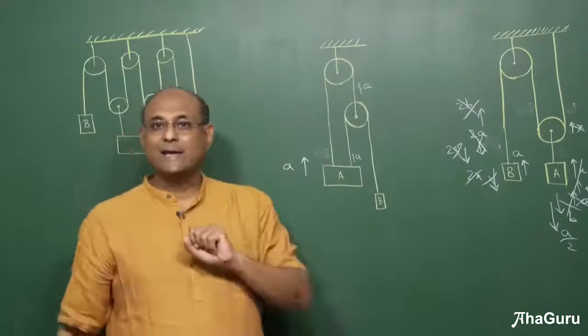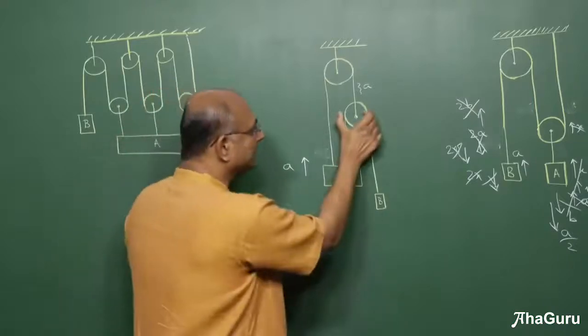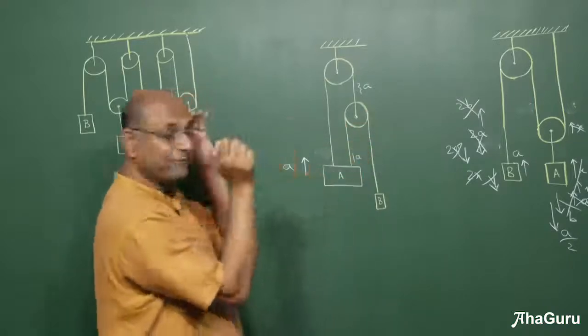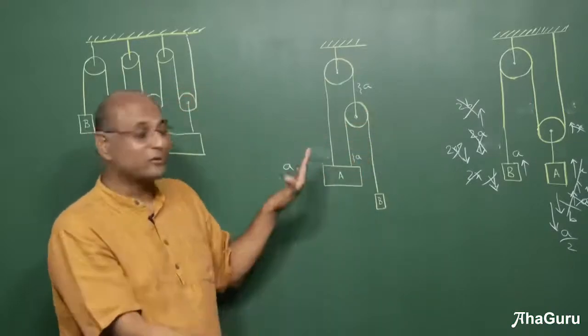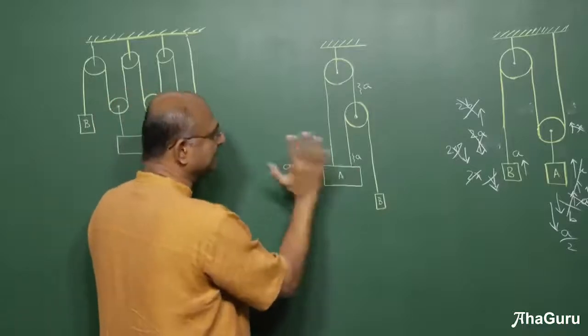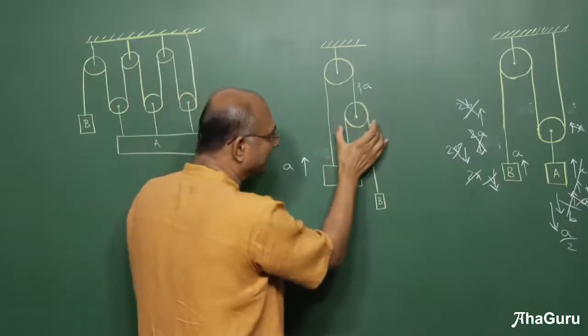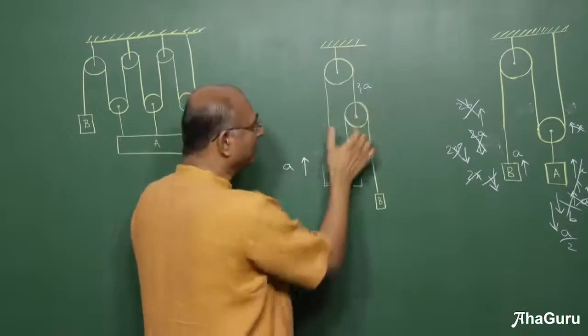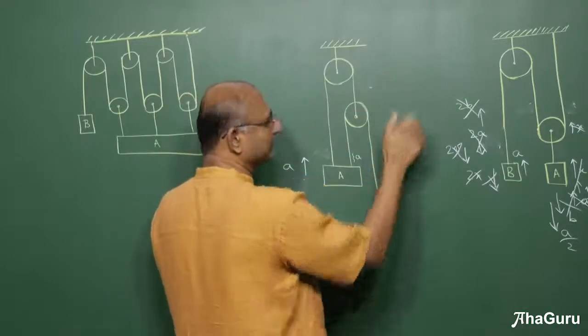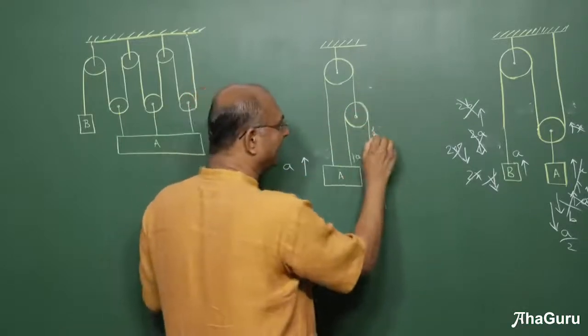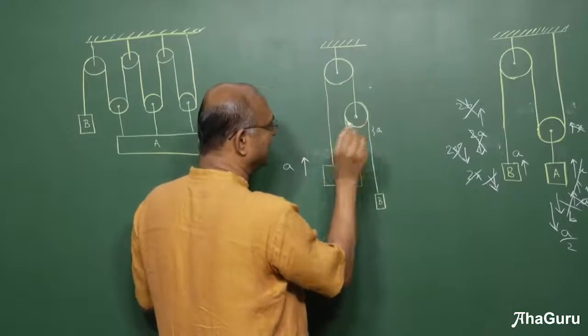How will I get rid of that A? By pulling this pulley down. Remember, I have frozen this entire system. Nothing moves without my permission. So that means this guy is just hanging around here. The slack waits. Everything is waiting for you. So now let me pull this down. So when I pull this down, this A goes away. Instead, I will end up with an A here and an A here.